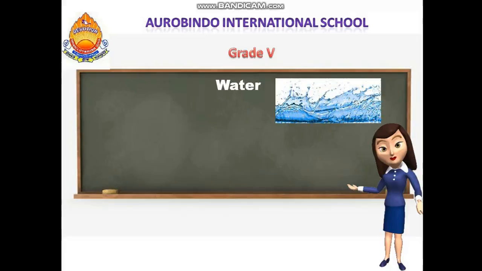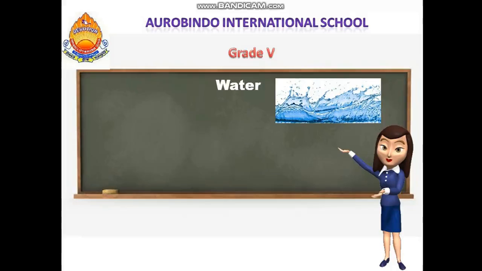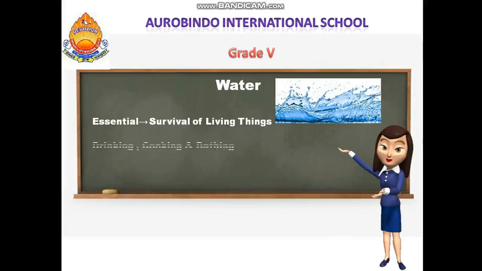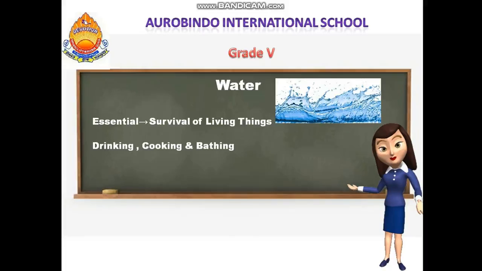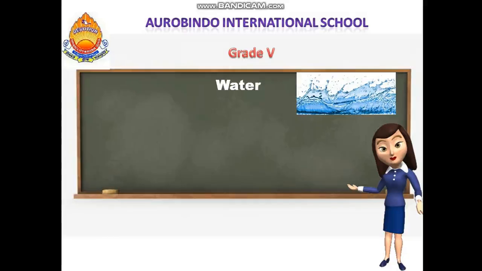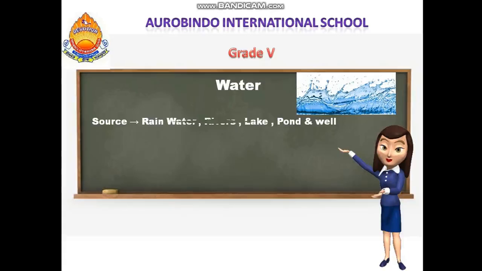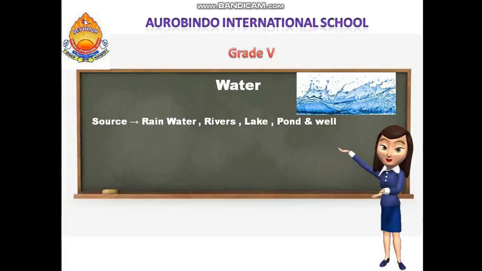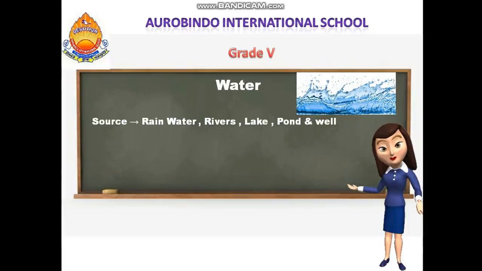Okay, next we will come to water. Like how air is important, likewise water is also important for all living organisms. We need water for drinking, cooking, bathing, everything. If we want water, how should the water be? It should be clean and pure. Which is the purest form of water? It is rainwater. Rainwater, rivers, ponds, lakes and wells are some of the main sources of water.